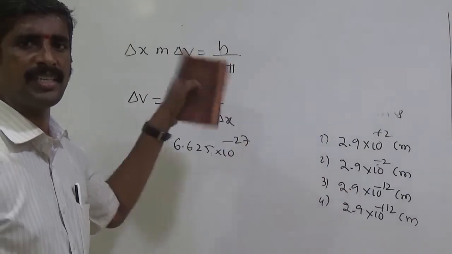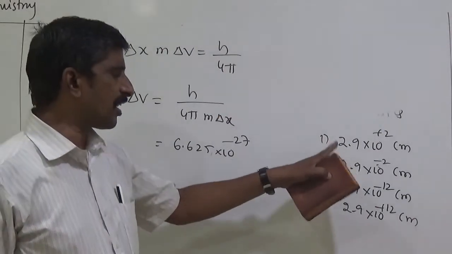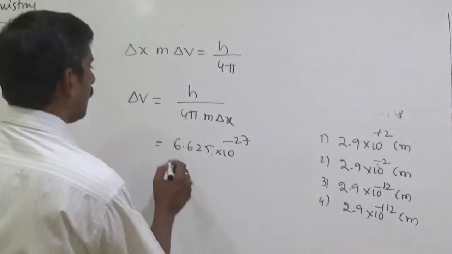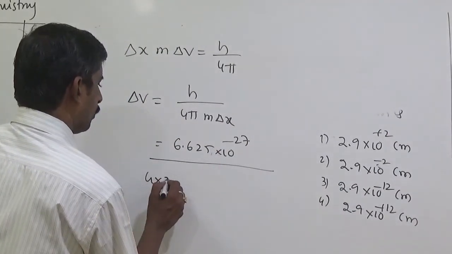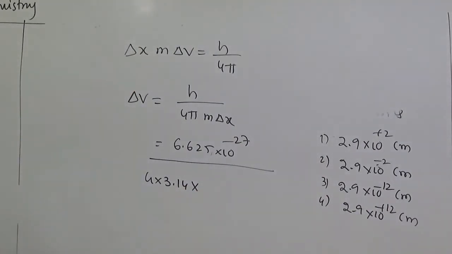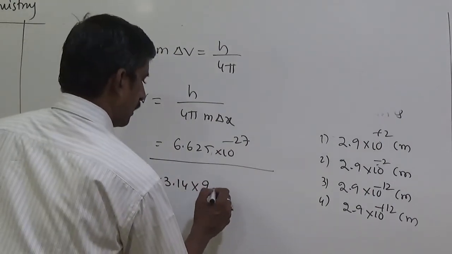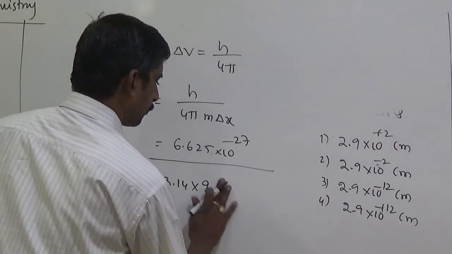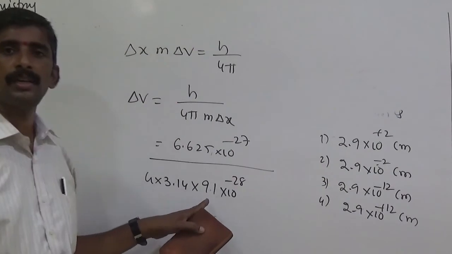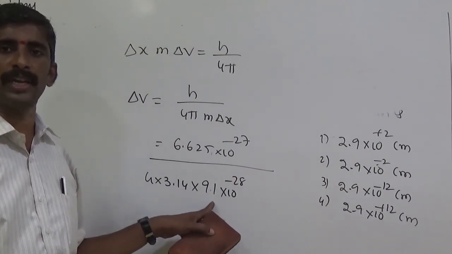The answer is in centimeters, which means the energy unit must be in ergs. So delta x equals h by 4 into 3.14 into mass of electron, 9.1 into 10 to the power minus 28. Students, here it is 9.1, not 9.8.